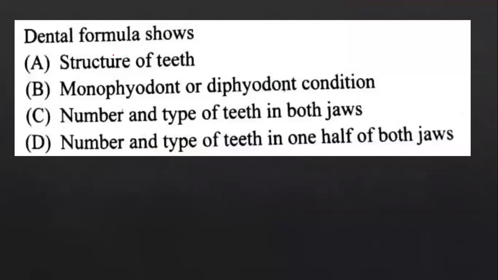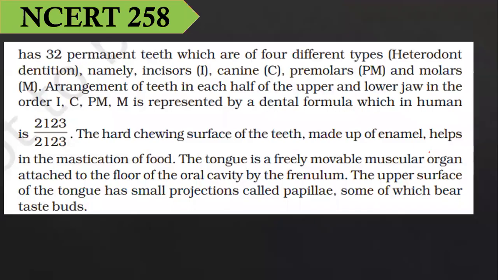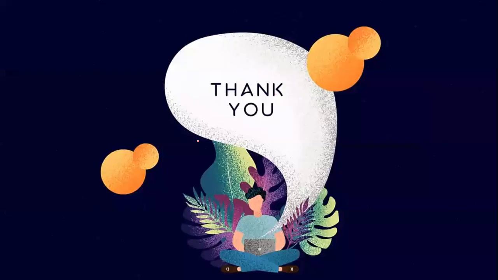Last and final question. Dental formula shows the number and type of teeth in one half of both jaws. Right? Arrangement of teeth in each upper and the lower jaw in the order I, C, PM, M is represented by the dental formula, which is 2123 divided by 2123. Page number 258. So guys, that's all in this answer discussion session.